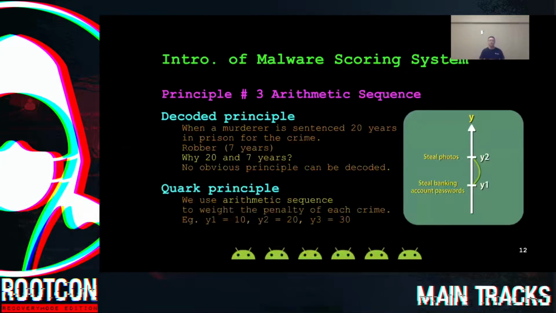Okay, now let's see principle number 3, arithmetic sequence. In the criminal law, a murderer is sentenced to 20 years in prison, and a robber is sentenced to 7 years in prison for his crime. Why 20 and 7 years? Why those numbers? We found no obvious principles in the criminal law, so we use an arithmetic sequence to weight the penalty of each crime. For example, the penalty weight of Y1 is 10, Y2 is 20, Y3 is 30, etc.